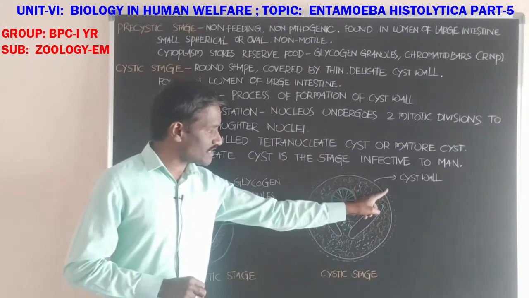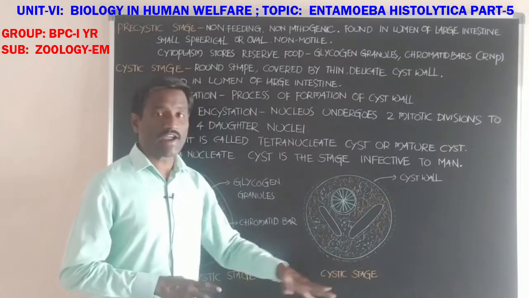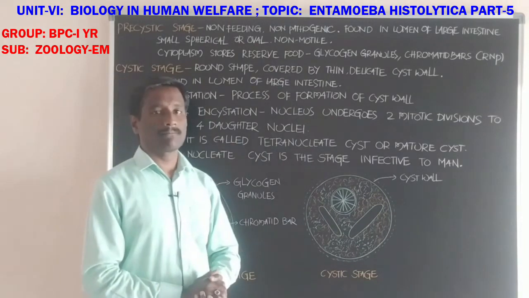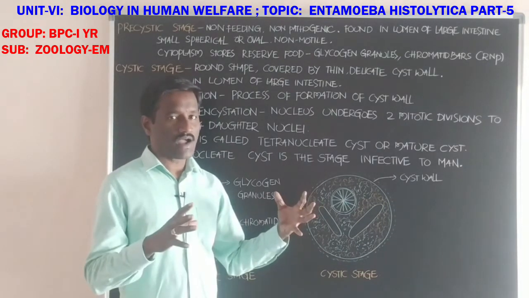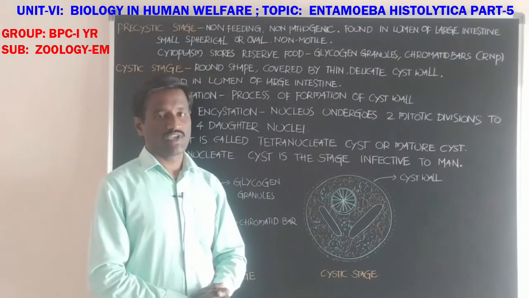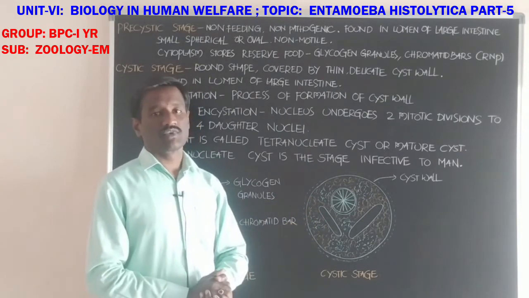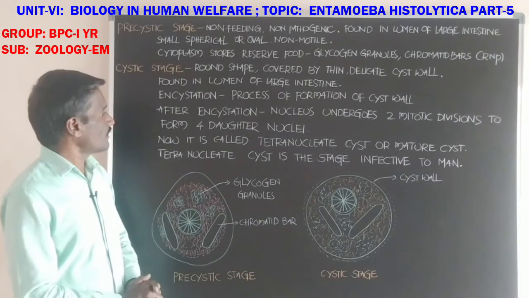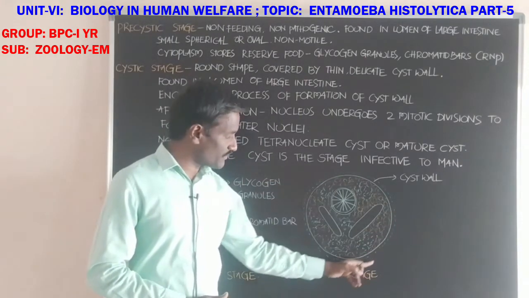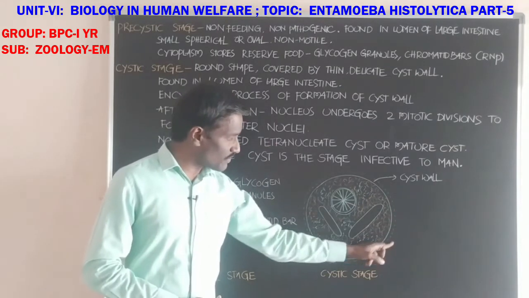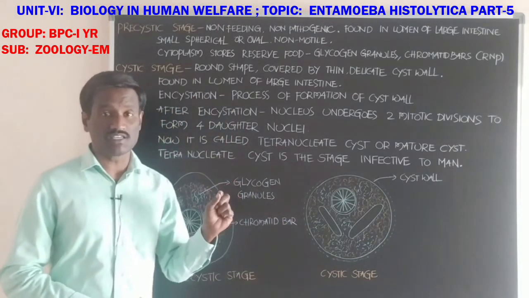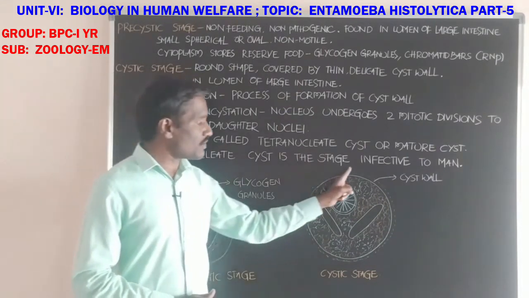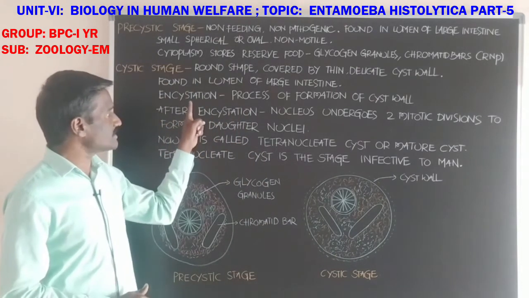By the formation of the cyst wall, it tides over unfavorable conditions. It escapes from adverse environmental conditions by the formation of the cyst. The process of formation of the cyst wall around its surface is called encystation.